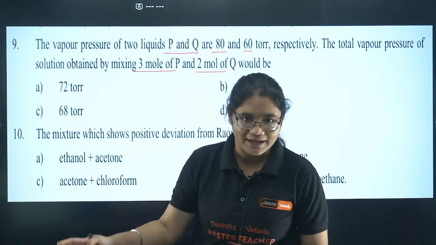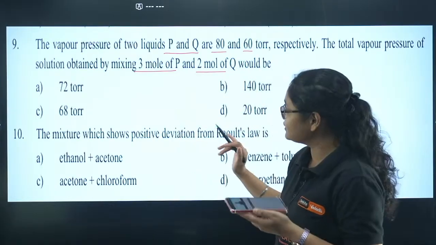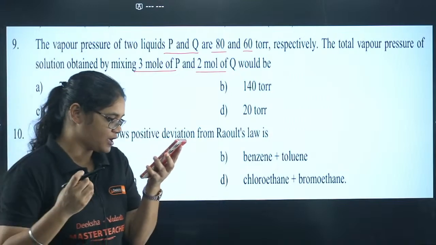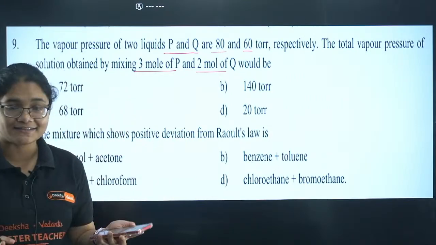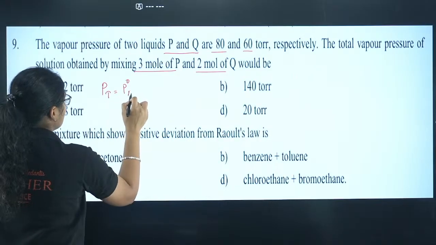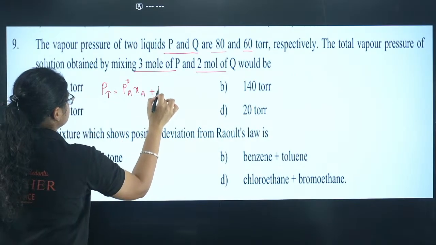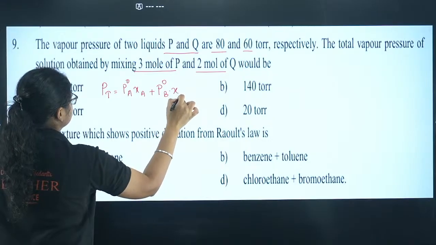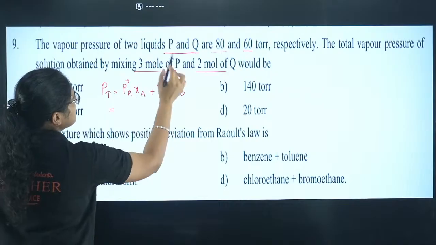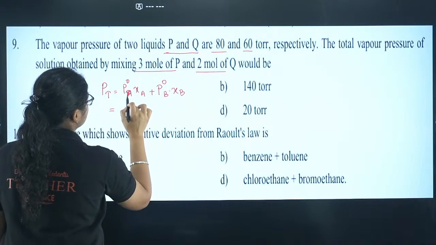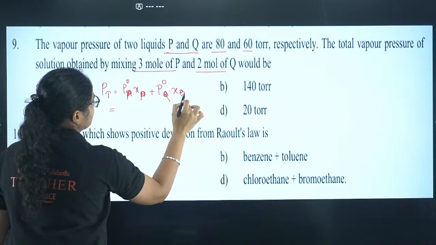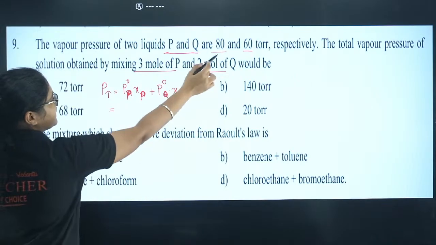Okay, so first of all, let me tell the answer. Shailaja, Lakshmi, Sai Krishna, Akanksha, and all have given me the correct answers. If you know the total pressure formula, it is P naught A XA plus P naught B XB. The pressures here are of P and Q, so it is P naught P into X of P plus P naught Q into X of Q. So we have P as 80.